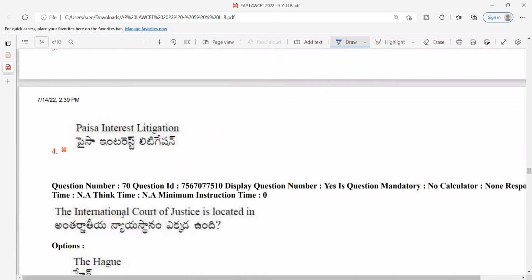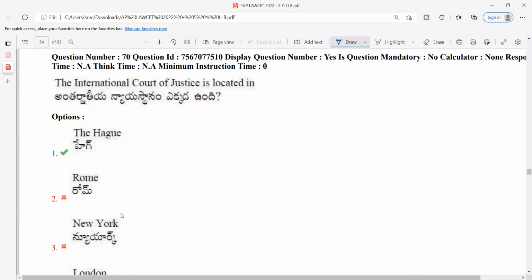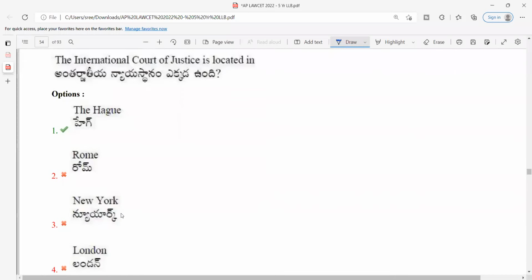Next, the International Court of Justice is located in, I think it is a current affairs GK question, and we have discussed it even in our mock also. It is located in The Hague, which is in the Netherlands. So how would you rate the question? It is again an easy question for those who paid close attention in the class.